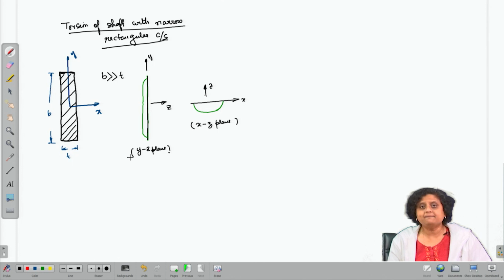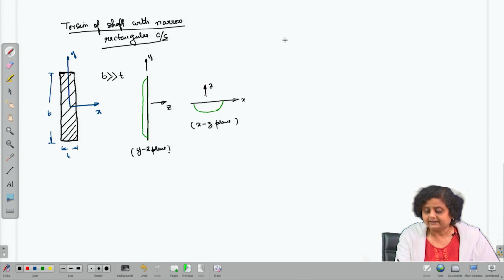Now imagine this deformed shape, and let us try to figure out the Prandtl stress function from this. So, Prandtl stress function is analogous to this deformed shape that I have drawn using green color. So, from this green color shape, which varies in the xy plane, let us try to imagine the corresponding Prandtl stress function. Now, let us make some assumption.